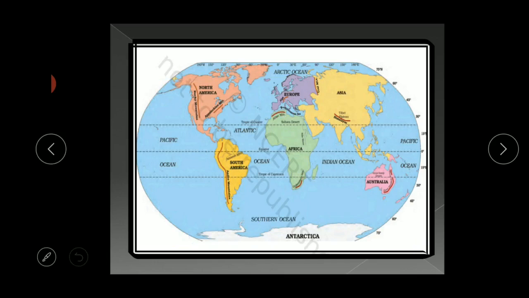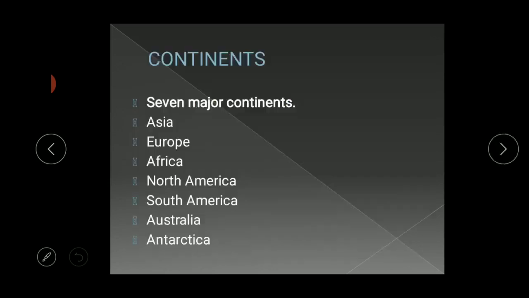Next, see here children, the clear view of the continents. The seven major continents are here. Next we are going to learn about the solid portion of the Earth, the continents, the land. The seven major continents are Asia, Europe, Africa, North America, South America, Australia and Antarctica.